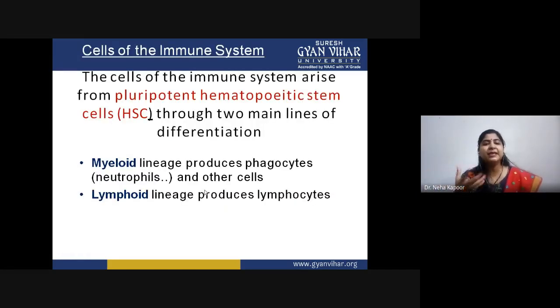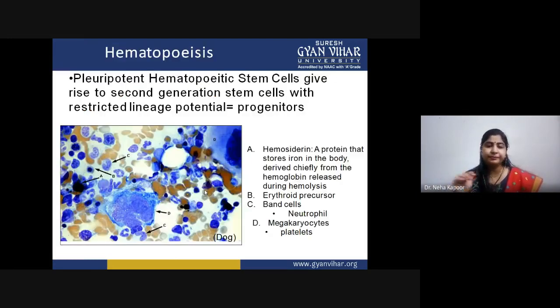Now the main cells of the immune system arise from a pluripotent hematopoietic stem cell, that is HSC, through two major lines of differentiation, that is myeloid and lymphoid. Myeloid lineage cells are basically involved in producing phagocytes, for example, neutrophils and other types of cells. However, if you talk about lymphoid lineage, they will produce only lymphocytes.